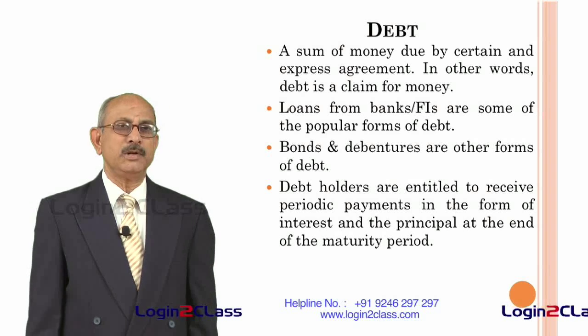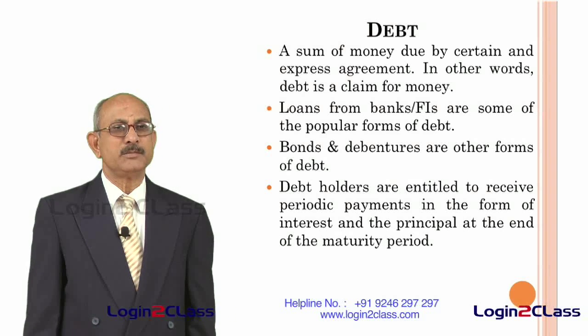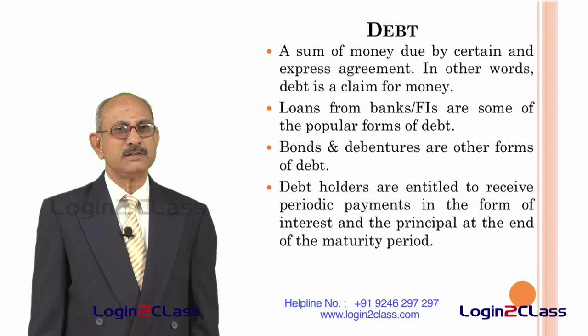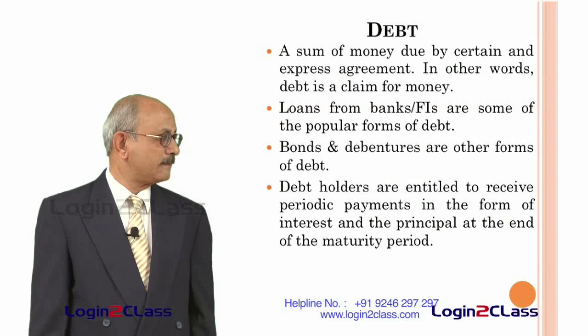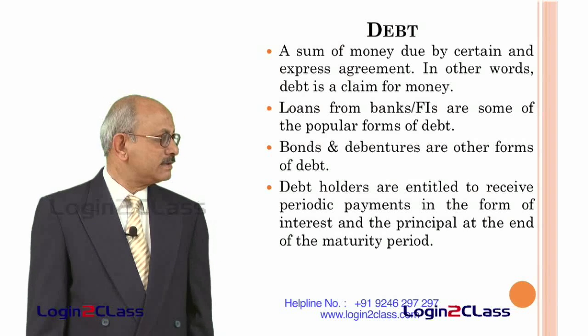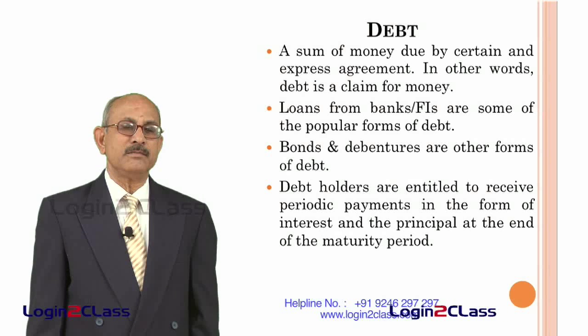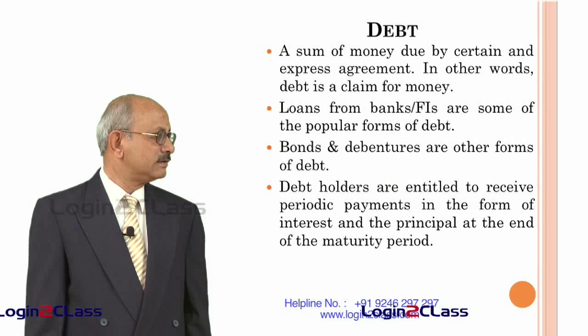So this is the obligation of the entity which is borrowing money to pay back the principal at the end of the maturity period as well as periodic interest as per the agreed terms. It is defined as a claim of money owing by the entity to the outsider.